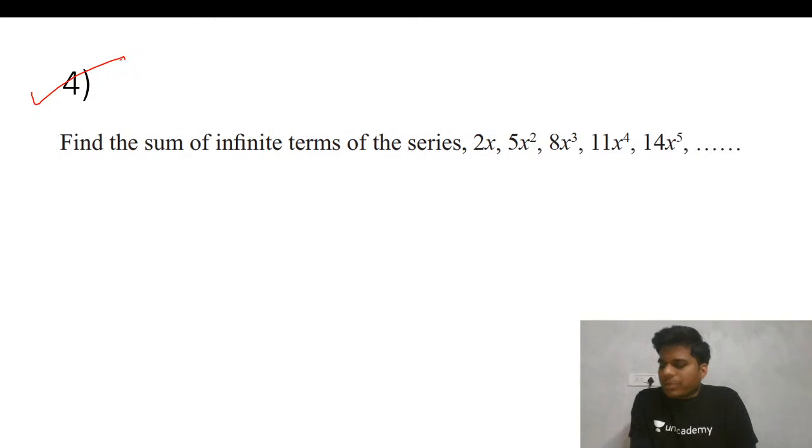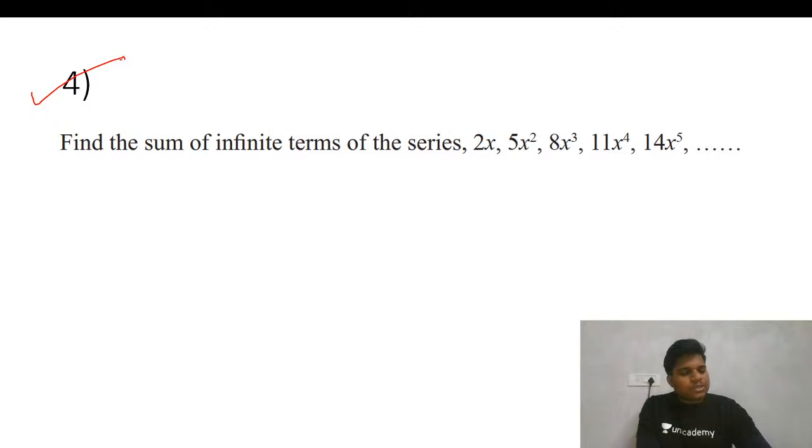Solve this one. I'm giving you about 1 minute, then we'll discuss. Find the sum of infinite terms of the series. This is given: 2x, 5x square, 8x cube, 11x to the power 4. You need to find the sum of infinite terms of this series.